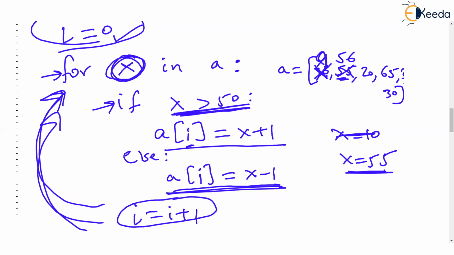And this goes on. So using an index and then incrementing it every time in the for loop will be beneficial.